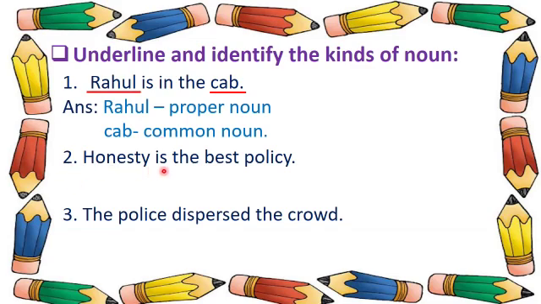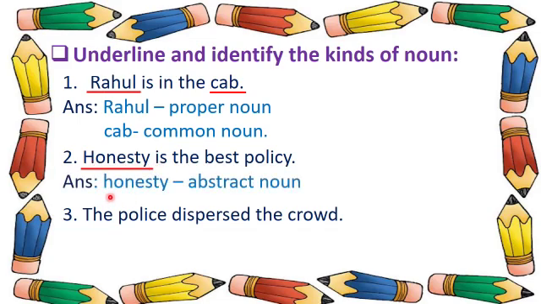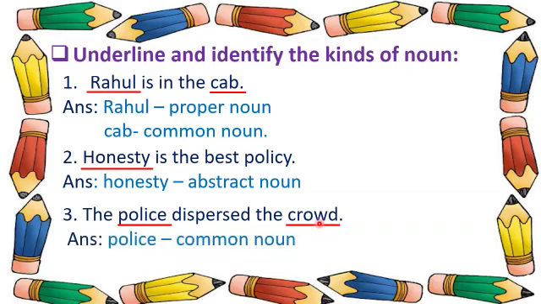Second, honesty is the best policy. So now honesty is the noun and it is an abstract noun. Third, the police dispersed the crowd. So police and crowd. Now police is a common noun and crowd is a collective noun.